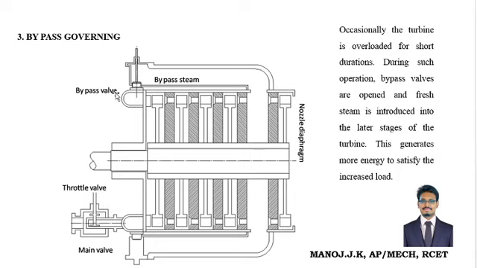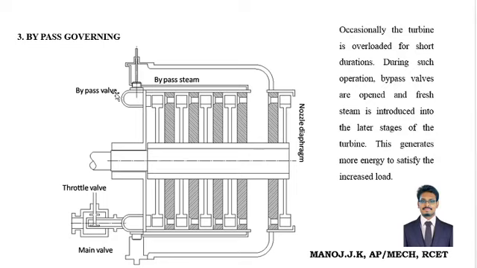Normally, the kinetic energy of the steam hits the first stage turbine rotor, then it moves to the second stage and then the later stages. Here, when we need to control or maintain the speed of the turbine, we bypass the steam to the later stage, that is the last stage.